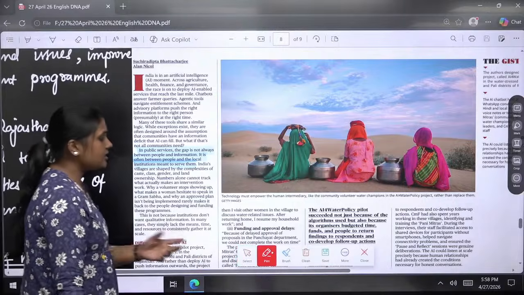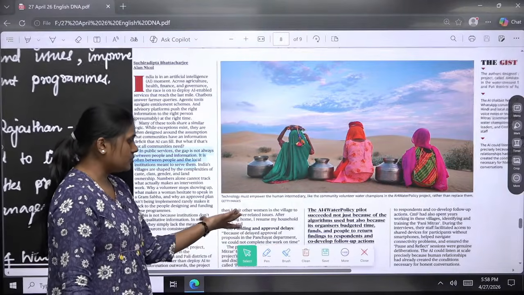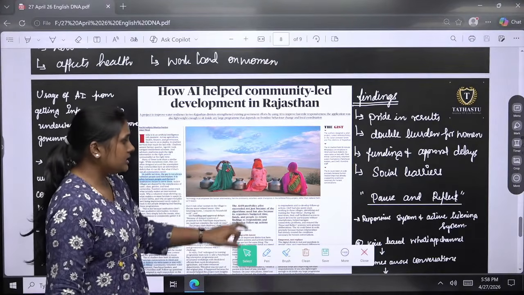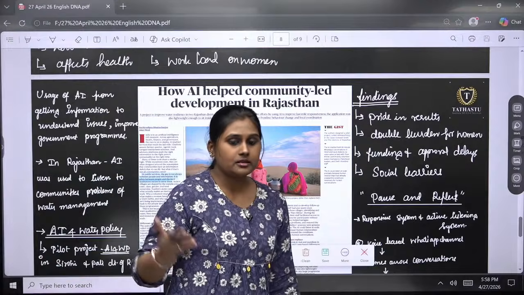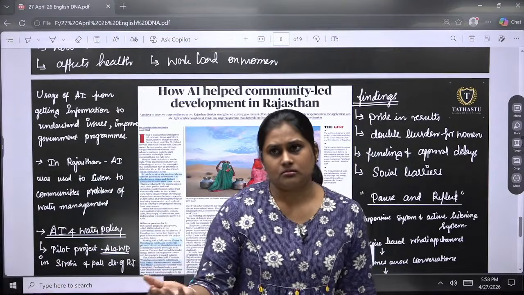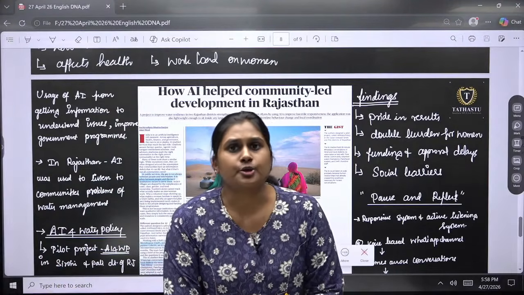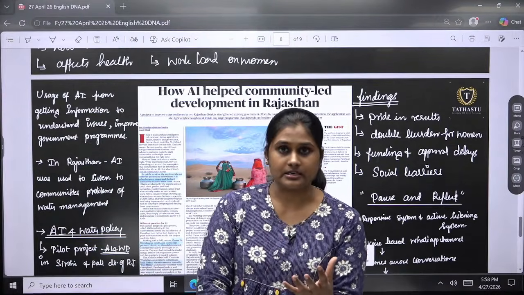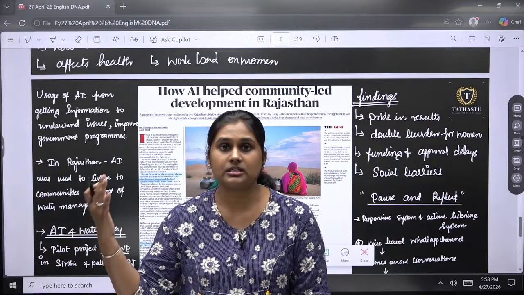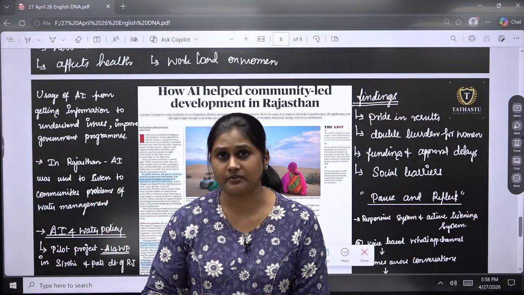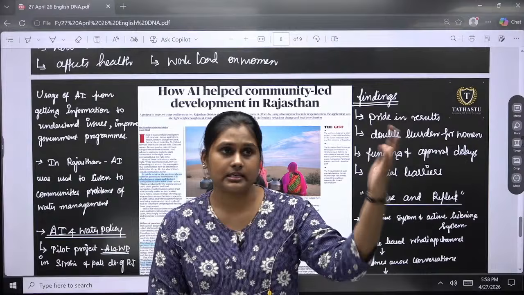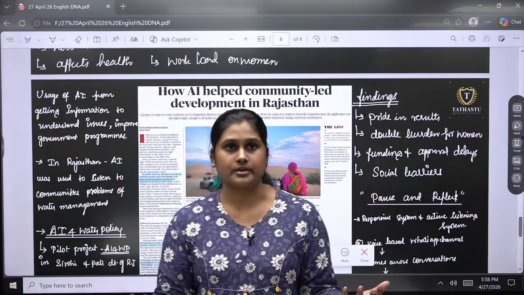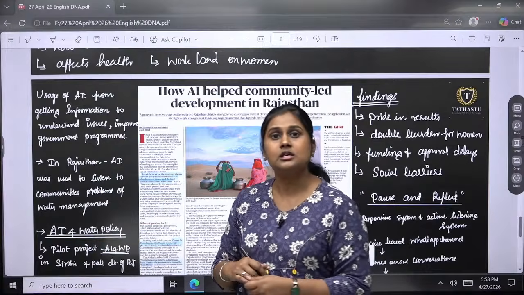So the understanding of the local problems should be there. Unless you understand their problems, however good and best the schemes you bring, that is not going to work. Because if I have a problem with connectivity, and you are bringing 5G and smartphones to my village, there is no use unless I get the connectivity. Having a smartphone is of no use, right? So understanding the ground reality is much needed.